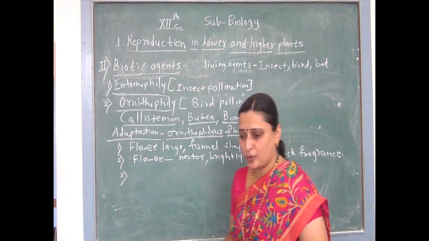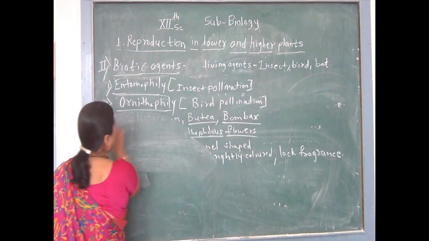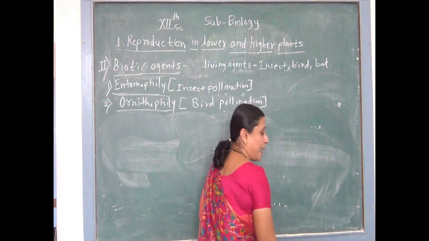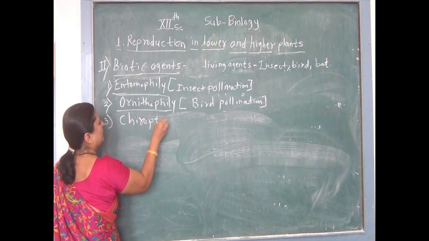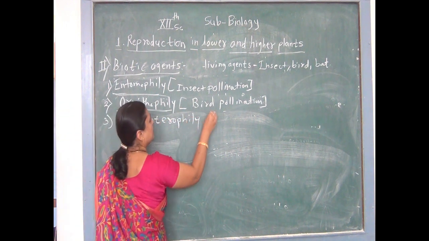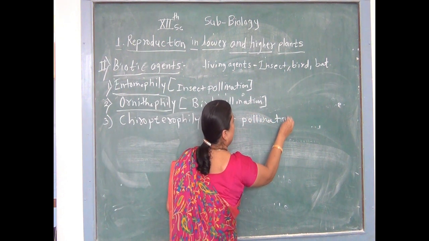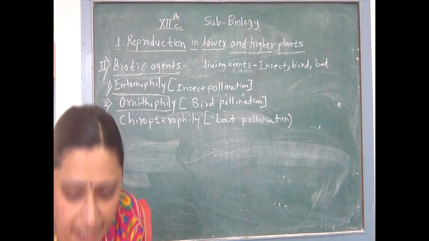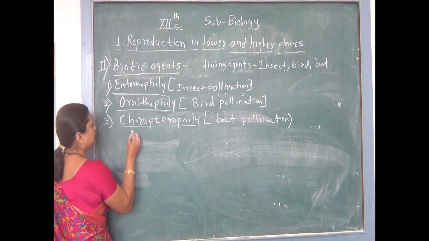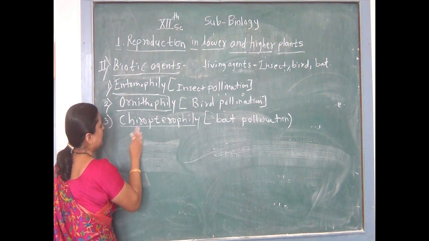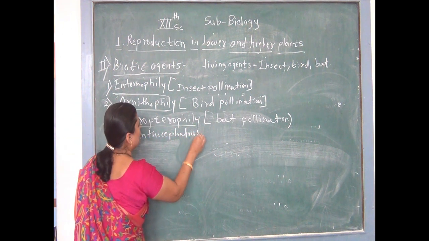Let's study the third type of pollination. It takes place with the help of bats, that is called chiropterophily, or it is called bat pollination. Pollination that takes place with the help of bats is called bat pollination. What are the adaptations present in the chiropterophilous flower? The chiropterophilous pollination takes place in Anthocephalus, that is कदंब वृक्ष त्याला म्हणलं जातं.